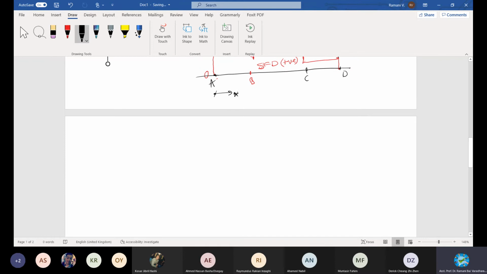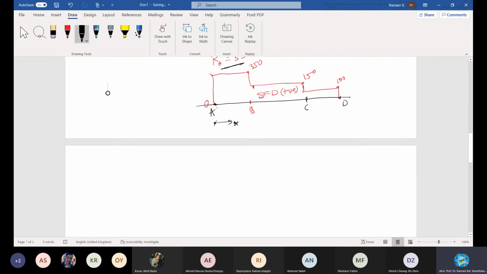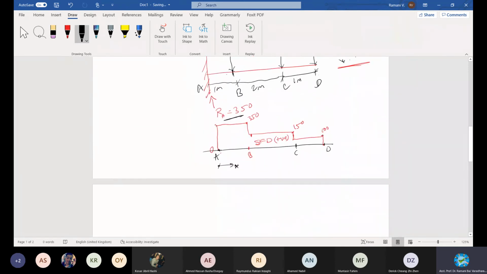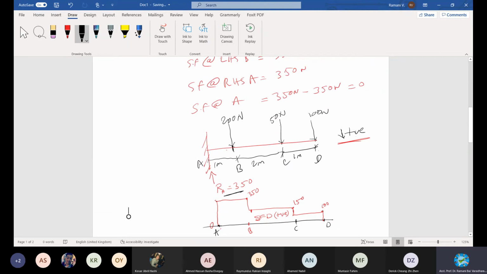Coming to bending moment diagram, let's see the bending moment diagram quickly. You have to practice more, otherwise you will find it difficult. Any question until this drawing of the shear force diagram? Shall we move on to the bending moment diagram?